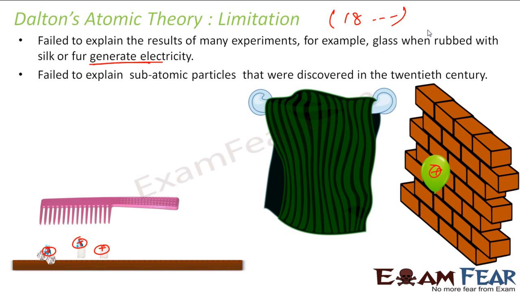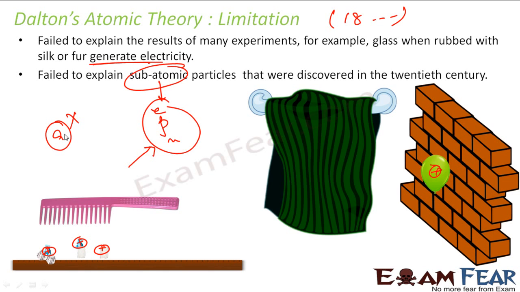Also, since there was a charge, this led the scientific community to think about where this charge is coming from, and they thought a lot, and then with experiments they found subatomic particles, nothing but electron, proton and neutron, right? These particles were found. Dalton atomic theory never talked about these particles. In fact, he told that atom is not divisible. But what we found was that atom can be broken into electron, proton, and neutron.